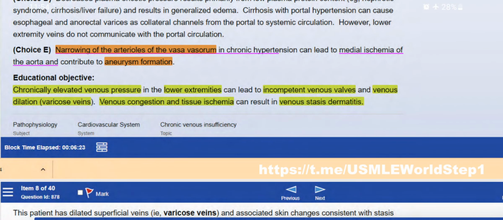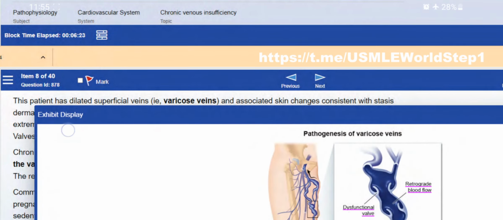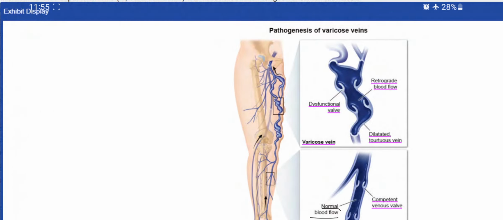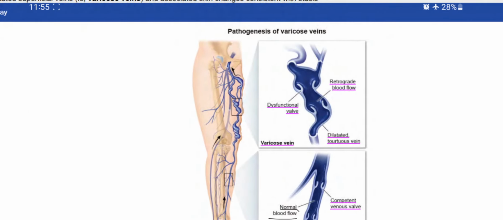Okay, so the educational objective is that chronically elevated venous pressure in the lower extremities can lead to incompetent venous valves, venous dilation, that is varicose veins, venous congestion, and tissue ischemia, venous stasis dermatitis. Right? Okay. So what is the pathogenesis?